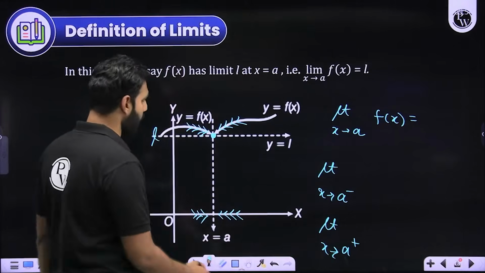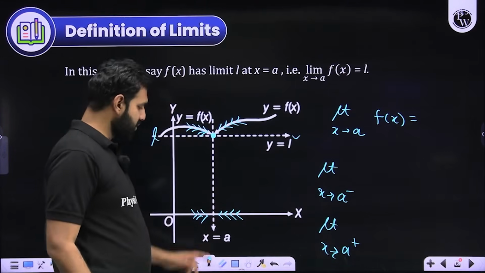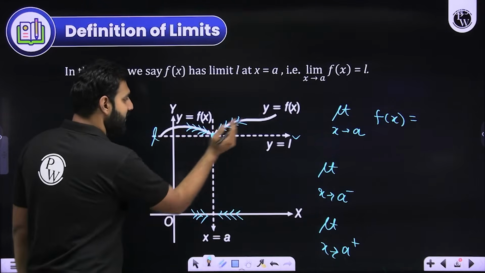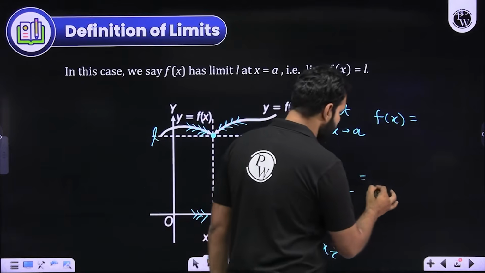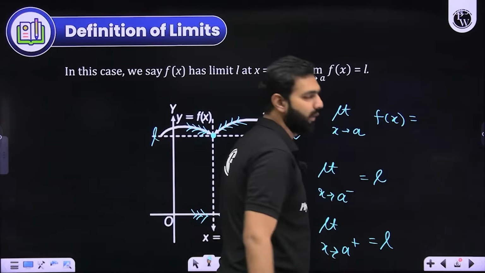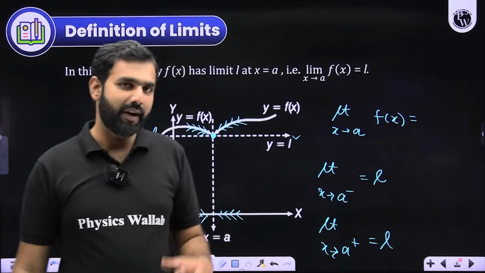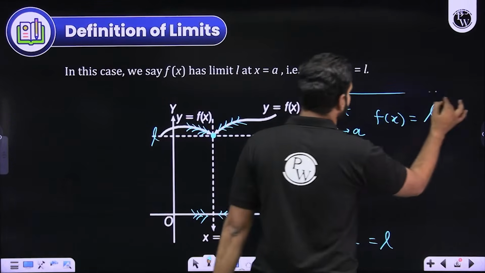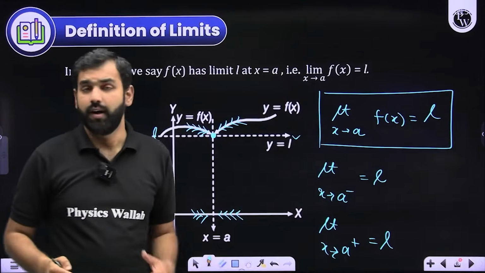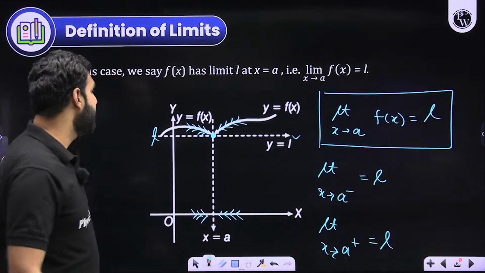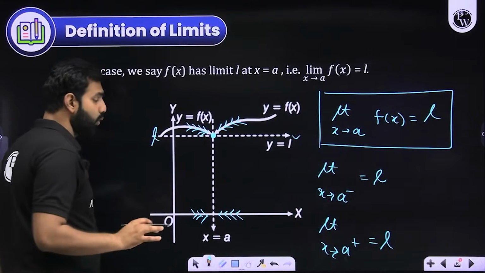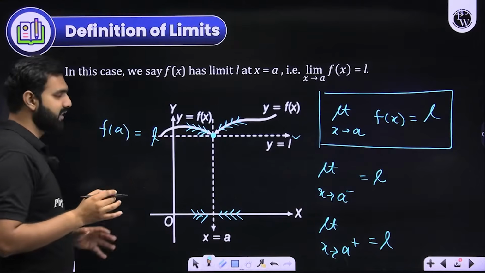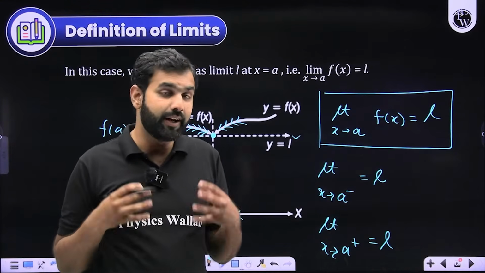And what I observed was that whether you approached A from left hand side or right hand side, f of x was approaching L. So its left hand limit was also L, its right hand limit was also L. And if its left and right hand limits are both L, then we say that the limit of this function at A is equal to L. Now, of course, the chances are higher that the value of the function at A could also be L, but it is not necessarily true always.